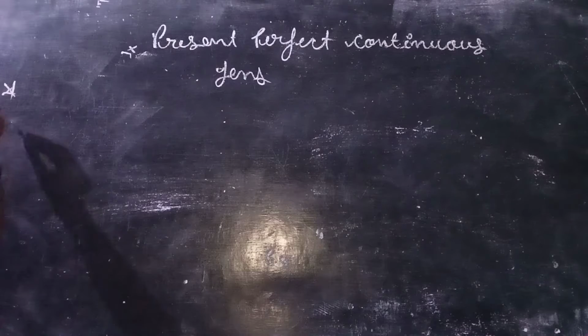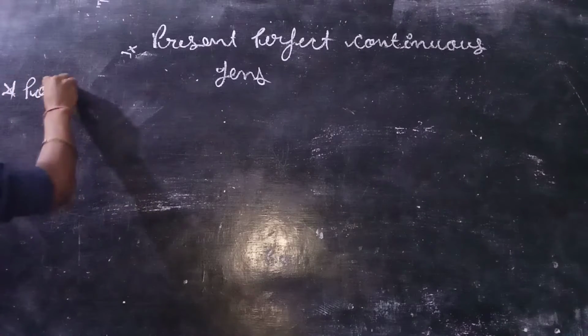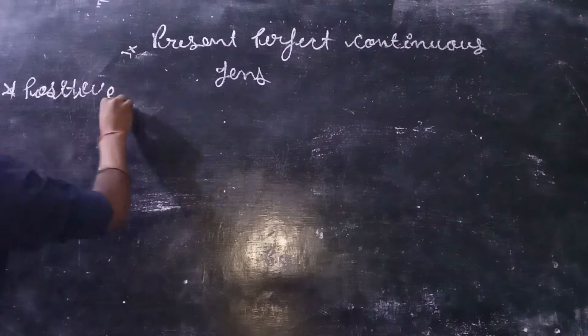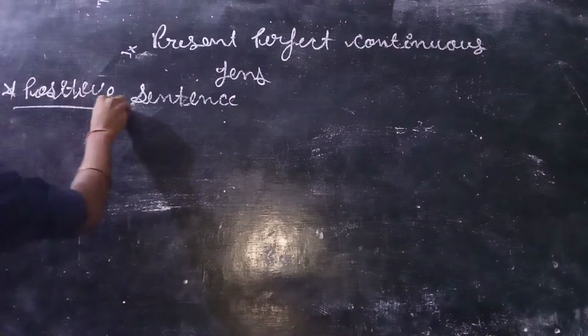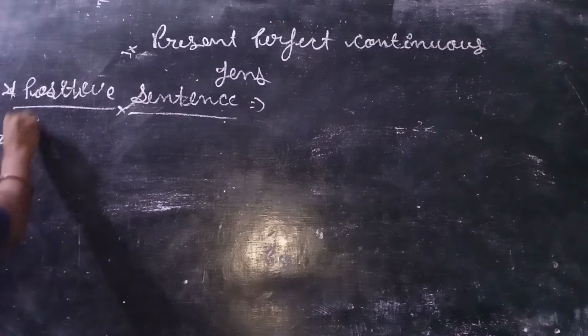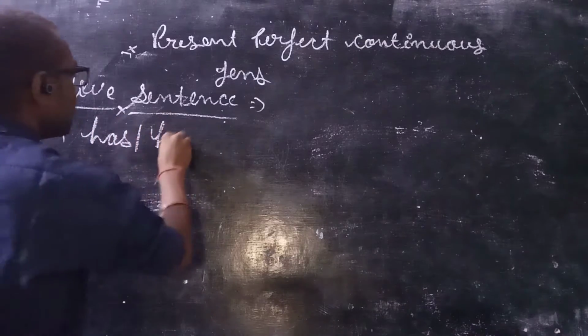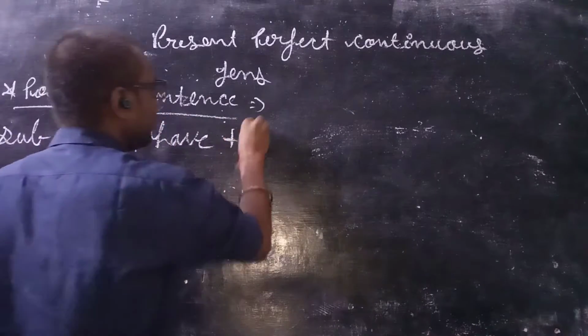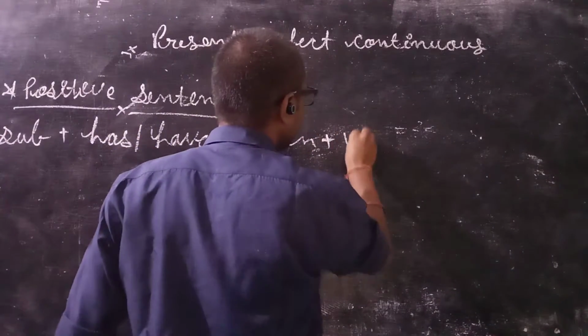The positive sentence, right? So what it is, it will take subject first, then has or have, plus be, plus fourth form of the verb.